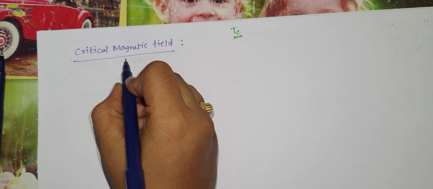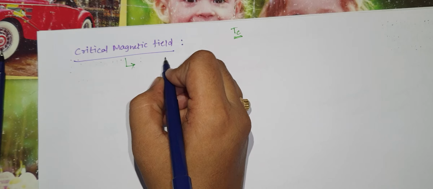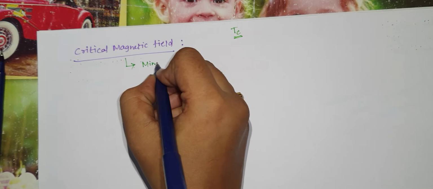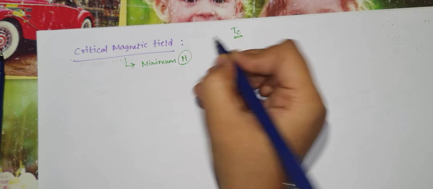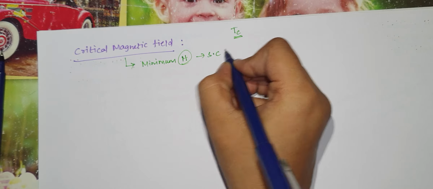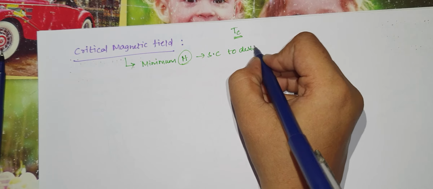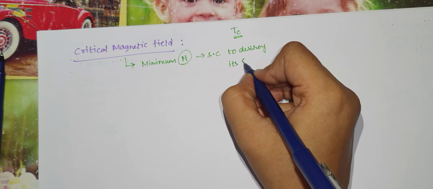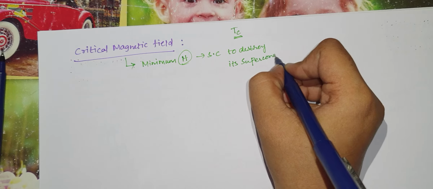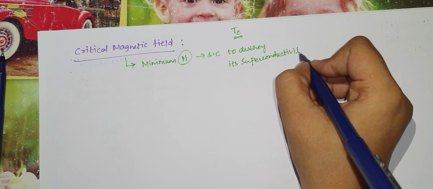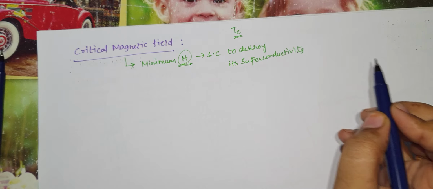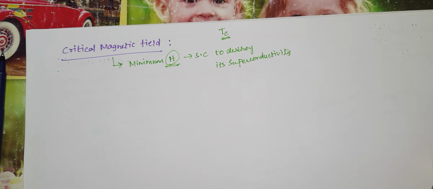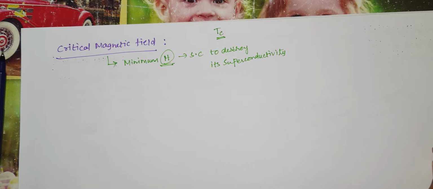And what is this critical magnetic field? Critical magnetic field is the minimum magnetic field that is applied to the superconductor to destroy its superconductivity. That means if we apply this amount of field to any superconductor, after that it is not going to be in the superconducting state anymore. It is going to convert to the normal state.